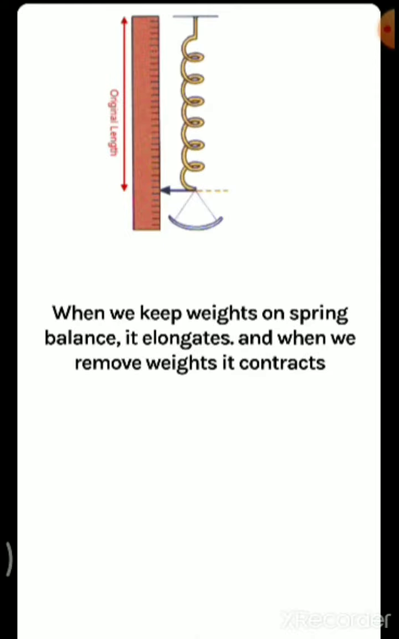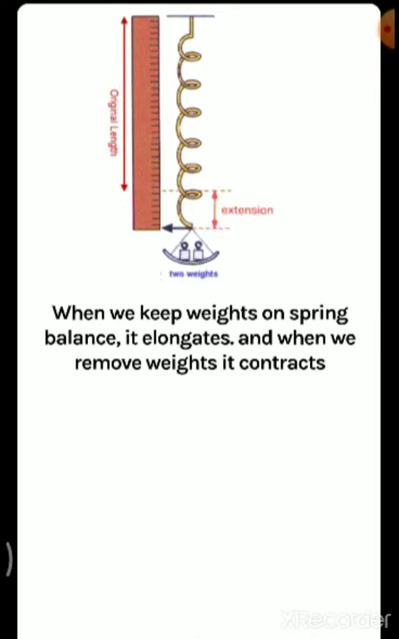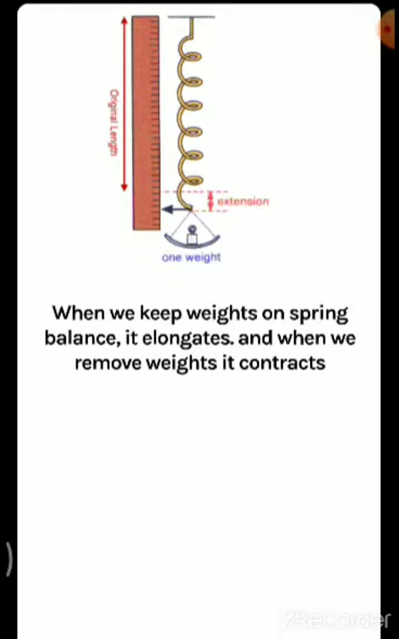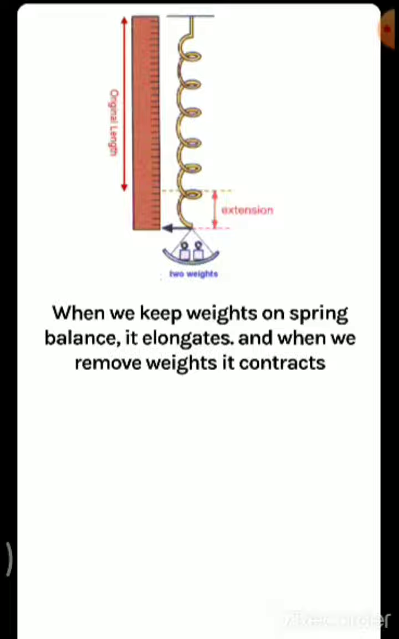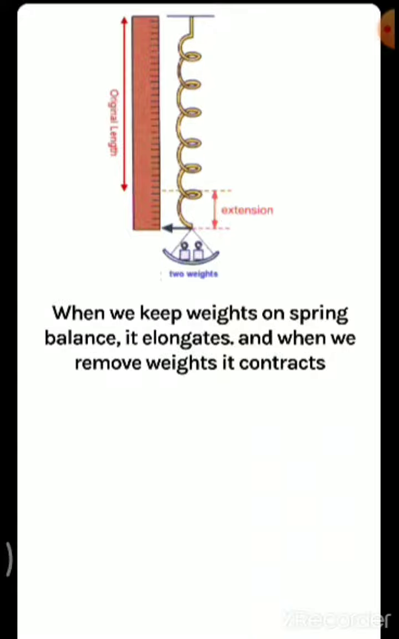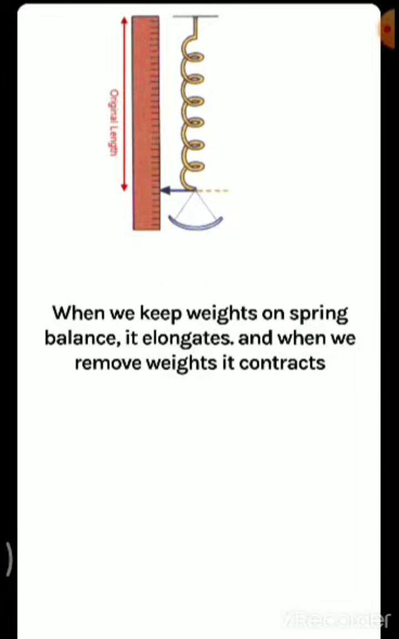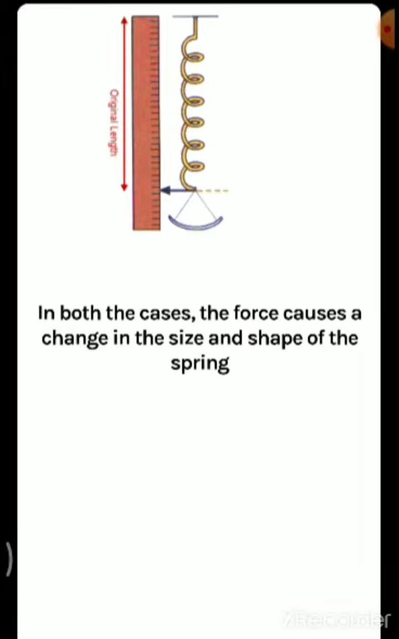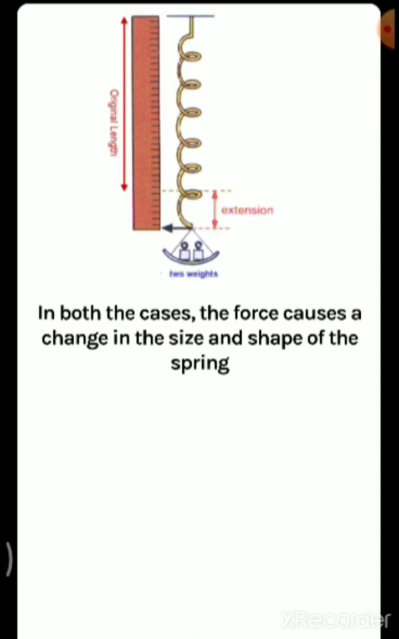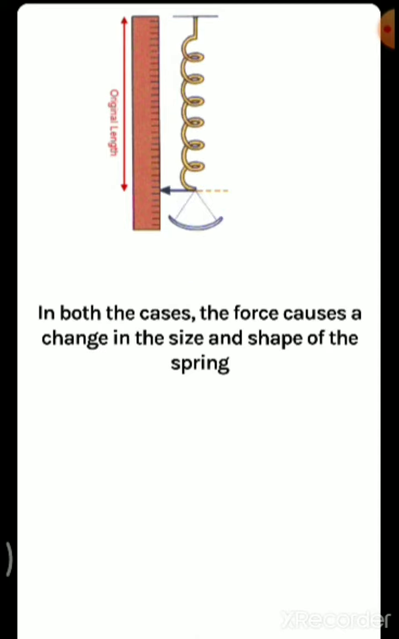And when we remove weights, it again comes back to its original position, original shape. Yes, again when we remove weights, it contracts. You can see that happening in the figure also. In both cases, the force causes a change in the size and shape of the spring. Obviously, because of the force only.